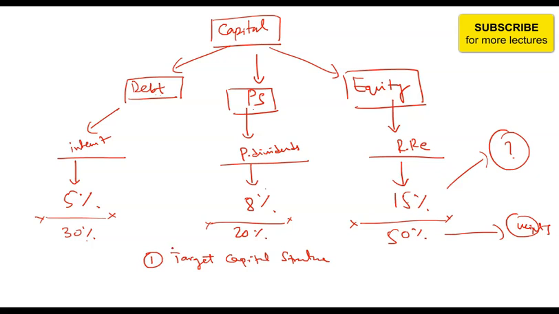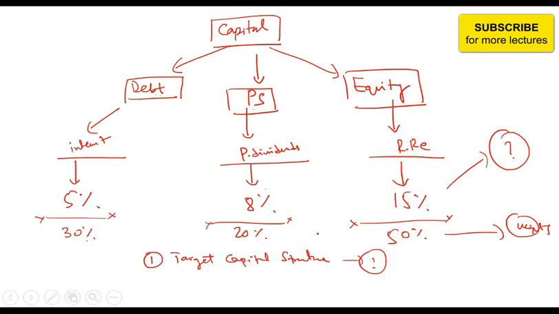You are calculating cost of capital for the capital which will be raised in future, not for the capital which has already been raised. So you always use target capital structure. Now the question is, how do you get the target capital structure? Maybe management has given the target capital structure already, so you take it as it is.